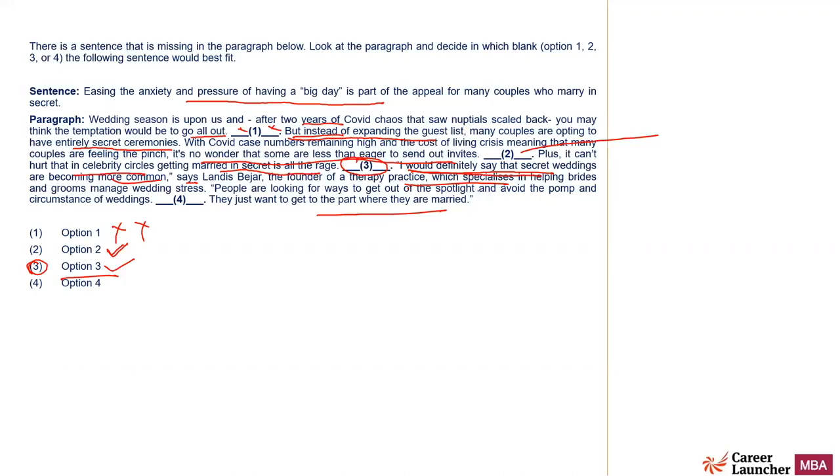So two talks about easing the anxiety for many couples, and then here it talks about celebrity circles. So I don't believe that it is the right place. Three talks about why many people believe in secret marriage, and that is being supported. So option three is right. Two doesn't fit. I mean, in blank two, this sentence doesn't fit for me. It was anyways not required there. But yeah, CAT has given two as the right answer, and they must be right.